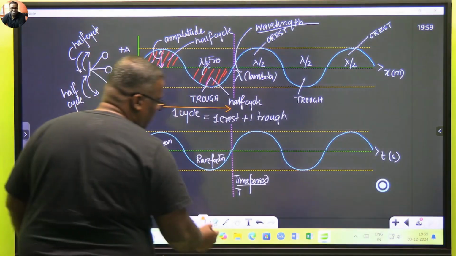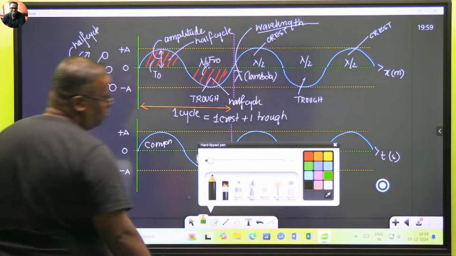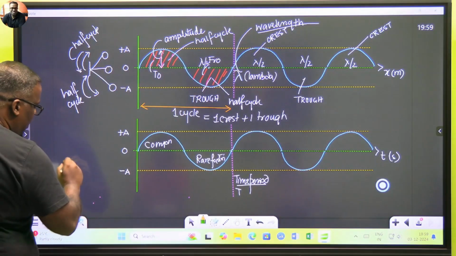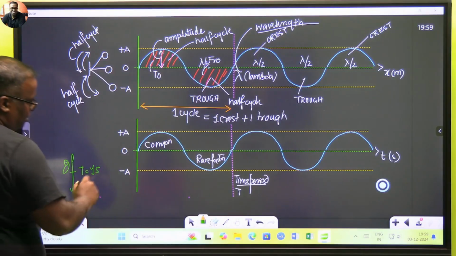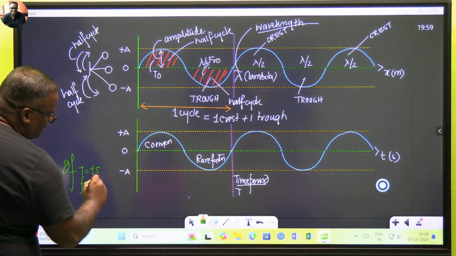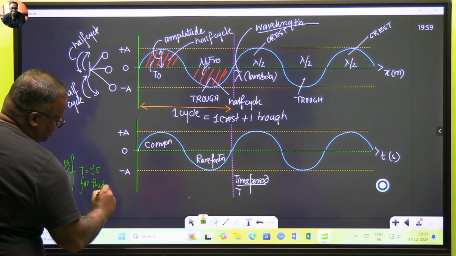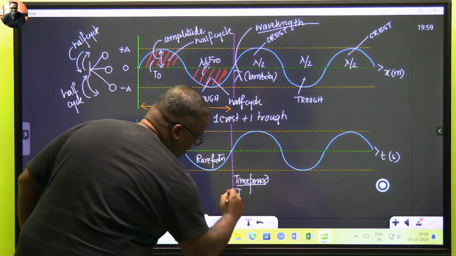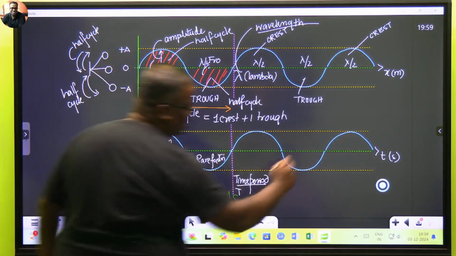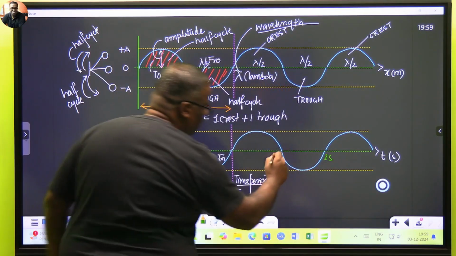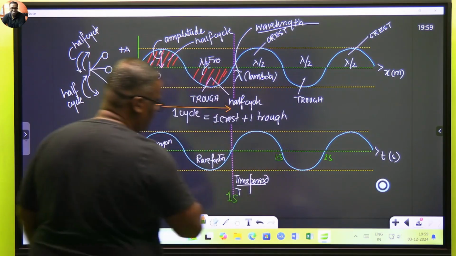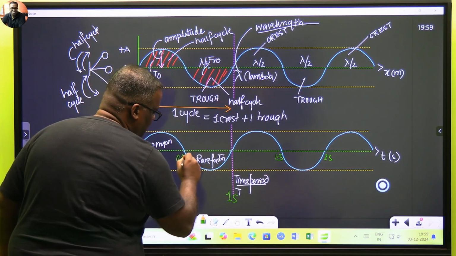And the next one, I'm making an assumption. So please allow me. If t is equal to 1 second for this case, I'm saying for this case, मतलब ये t ये है 1 second. तो ये कितना होना पड़ेगा? ये 2 second होएगा, है ना? ये कितना होएगा? ये 1.5 second होएगा. ये कितना होगा? ये 0.5 second होएगा. Clear?